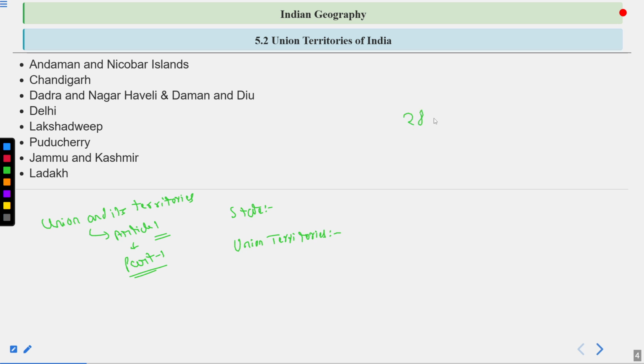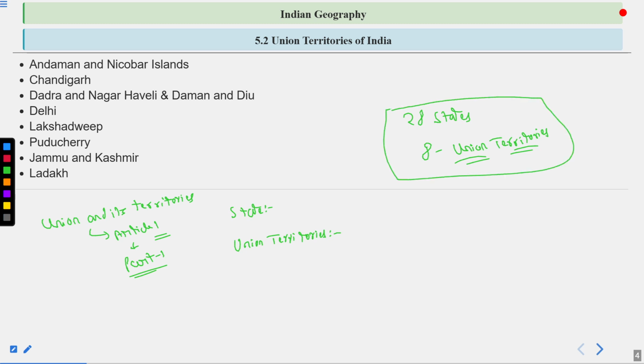there are 28 states and then there are, if you count them, 1, 2, 3, 4, 5, 6, 7, 8, total 8 union territories. So they both got combined together to form the union that is known as the country of India. Whereas the union territories are different from the union and its territories.